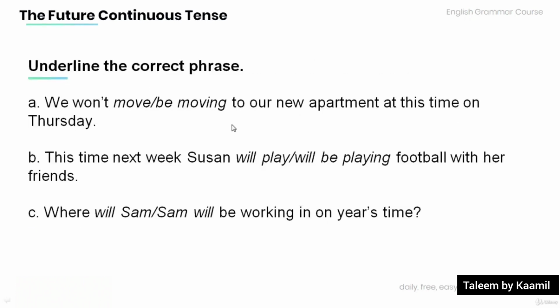And now, it's time for you to practice on your own. Read the following sentences and underline the correct phrase. A. We won't be moving to our new apartment at this time on Thursday. B. This time next week, Susan will be playing football with her friends. C. Where will Sam will be working in 1 year's time.